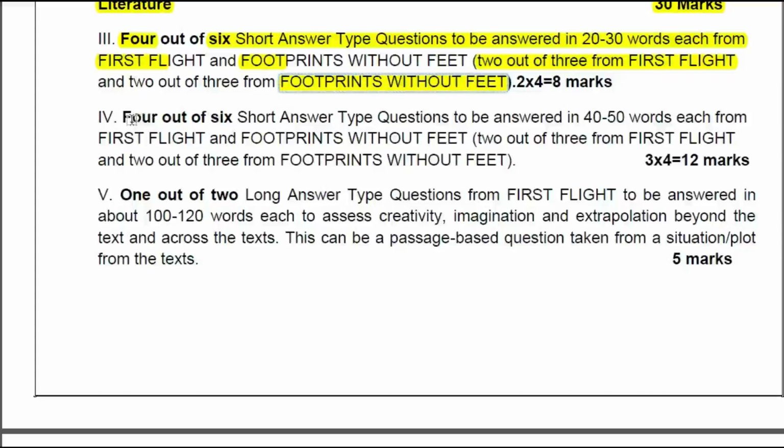And then the fourth type of question, here you are getting again 4 out of 6 short answer type questions to be answered, 40 to 50 words each from First Flight and Footprints Without Feet. Here also the same instruction is applicable. Here also you see this, 2 out of 3 from First Flight and 2 out of 3 from Footprints Without Feet. So this is also very important. You need to attempt only 2 questions of First Flight and 2 questions of Footprints Without Feet.